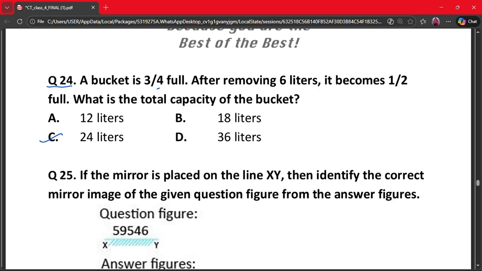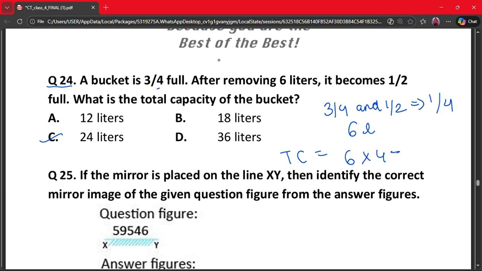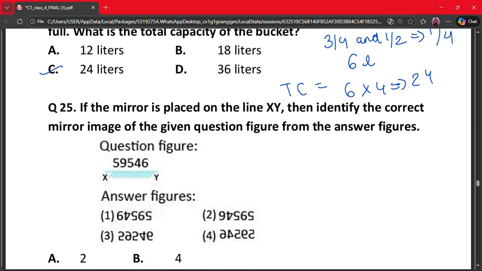Why? So let's find the difference between 3 by 4 and 1 by 2. That is the distance between 3 by 4 and 1 by 2 is 1 by 4. So 1 by 4 of the total capacity is 6 liters. So total capacity is equal to 6 into 4, that is 24. So option C is the correct option.